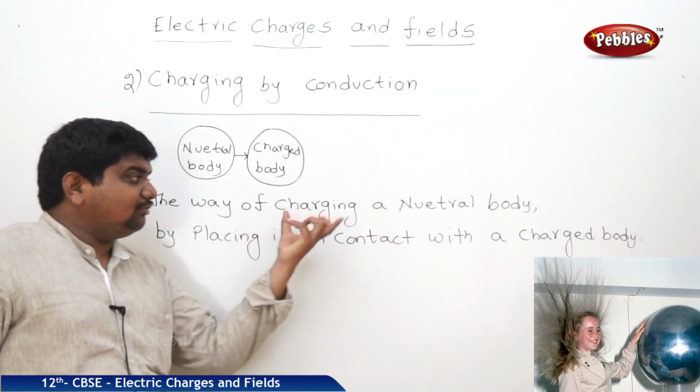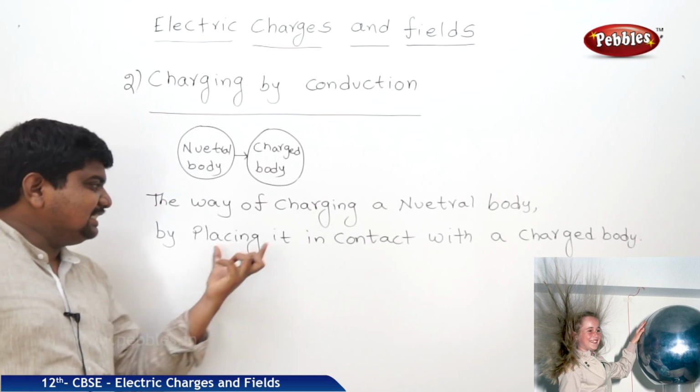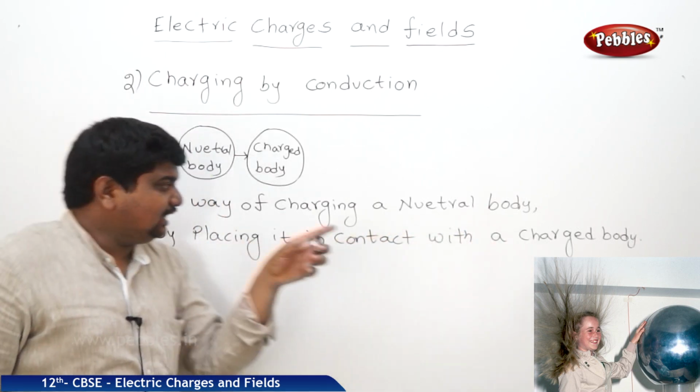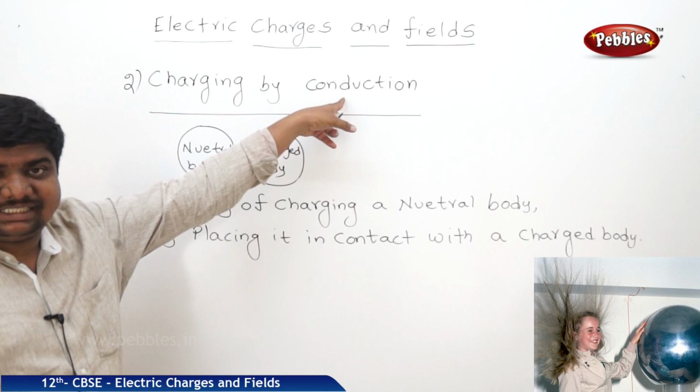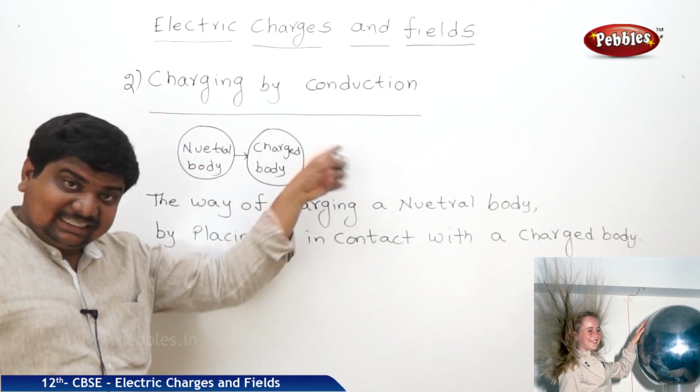See this one. The way of charging a neutral body by placing it in contact with a charged body is called conduction process. We already discussed induction.